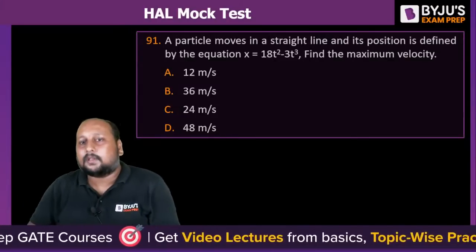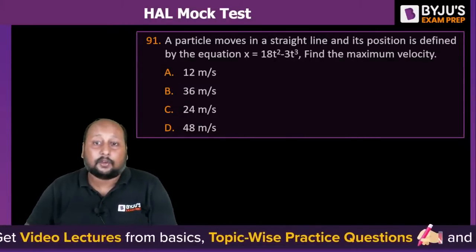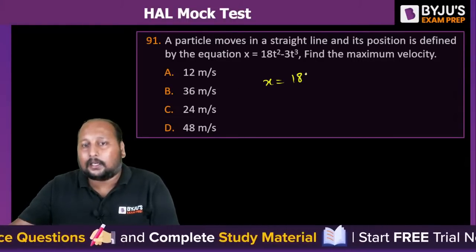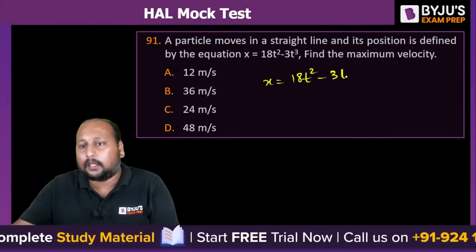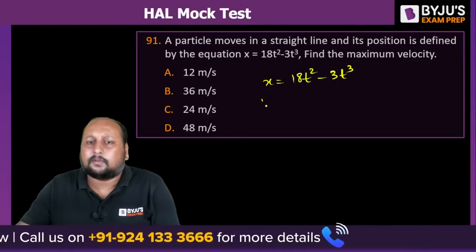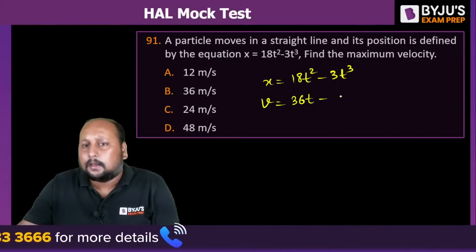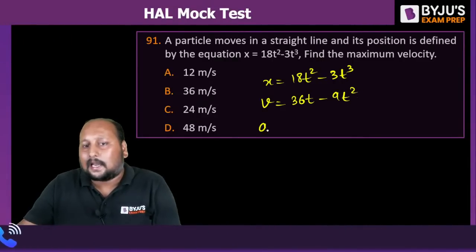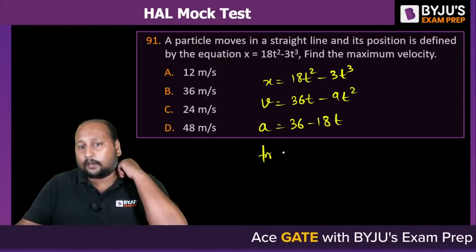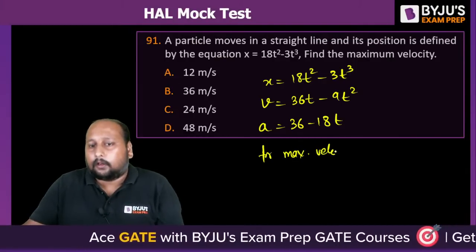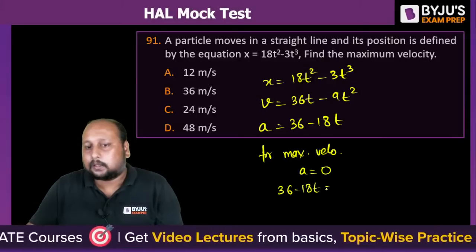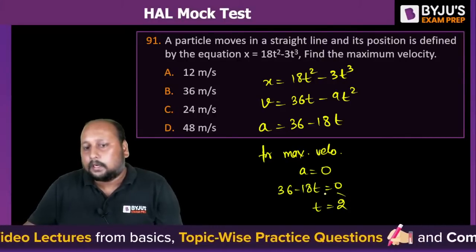Next question: a particle moves in a straight line and its position is defined by the equation. What's the maximum velocity? The displacement equation is given as 18t square minus 3t cube. They're asking the value of maximum velocity. That means at that point acceleration will be 0. So we find the velocity, that is 36t minus 9t square. And the acceleration is 36 minus 18t. For maximum velocity, the acceleration should be equal to 0. 36 minus 18t is equal to 0. T is equal to 2.